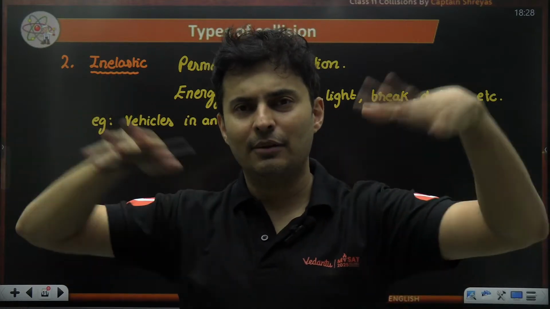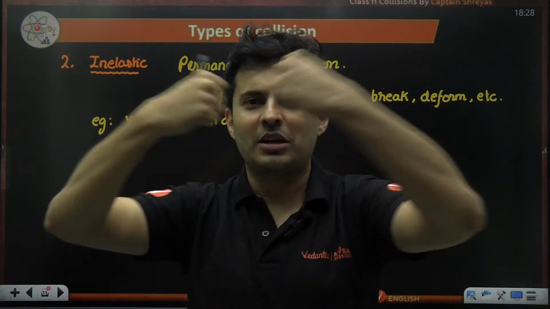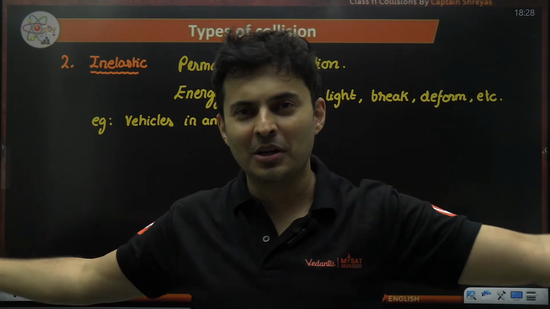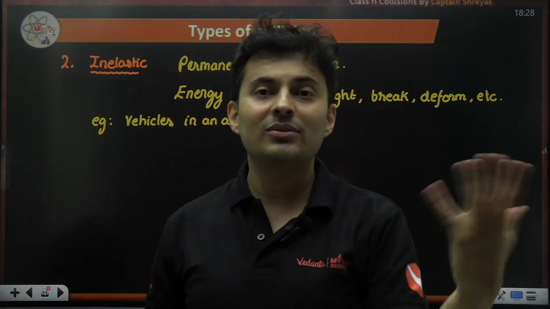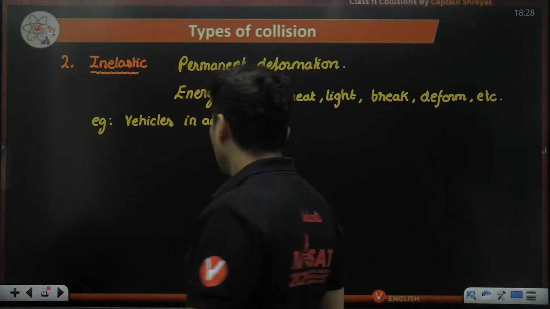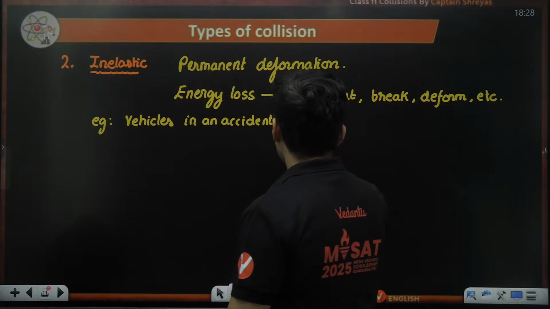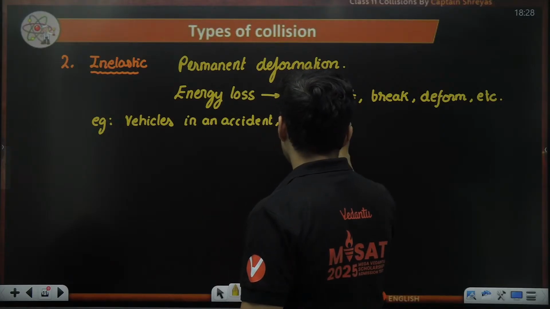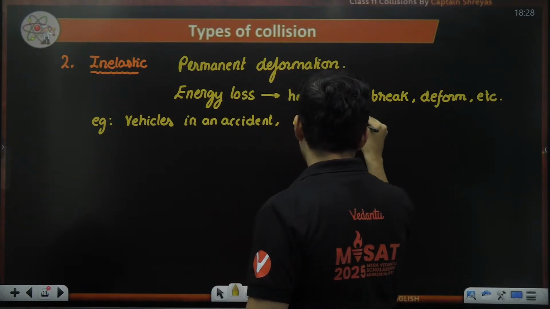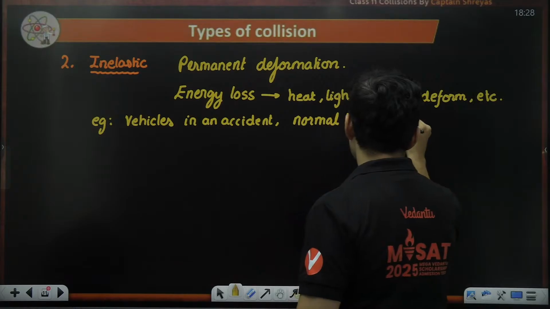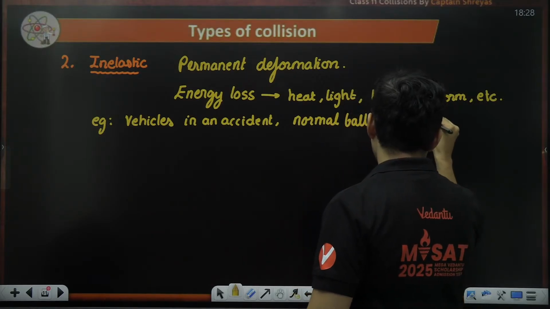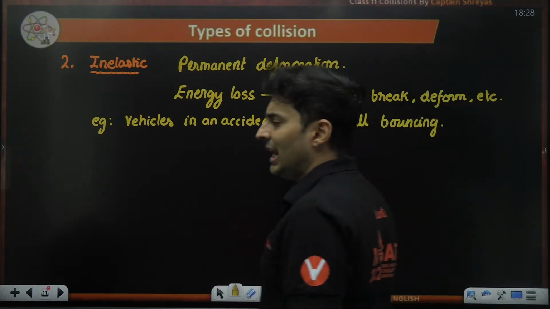Boom, they collided and they went somewhere. Two trucks colliding and they bounce off each other, or one went into the other. So those are inelastic collisions. Even a normal ball bouncing is definitely inelastic in nature.